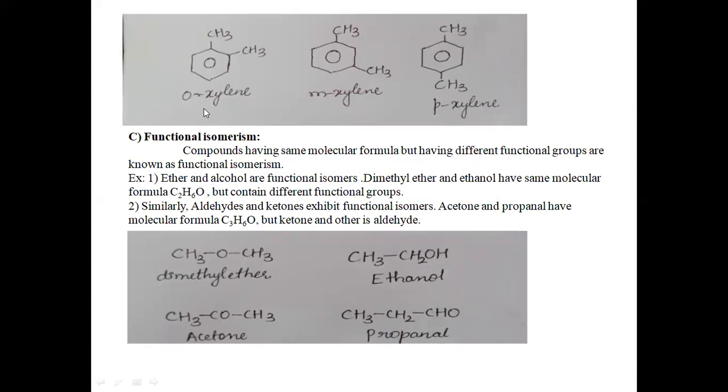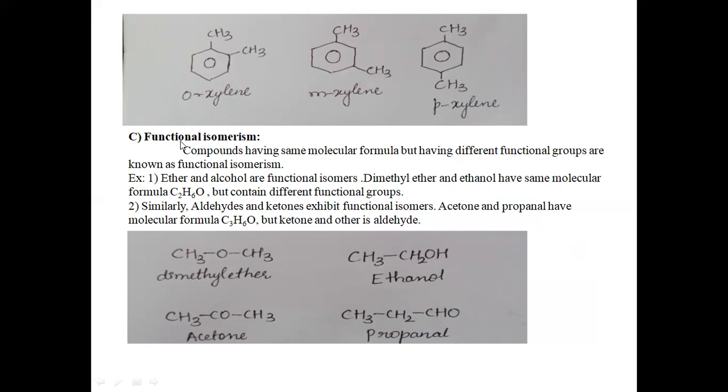Next is the aromatic series. For example, see here ortho-xylene, meta-xylene and para-xylene. The aromatic series also exhibits position isomerism. There is a difference in the position of the methyl group. One is at the ortho position, one is at the meta position, and another one is at the para position. So in the aromatic series, the disubstituted products like ortho-, meta- and para-xylene also exhibit position isomerism.